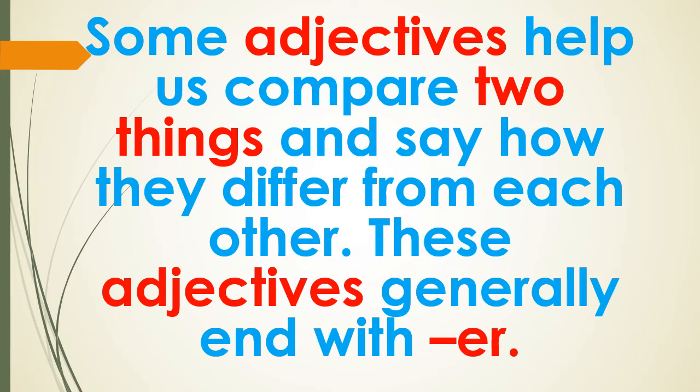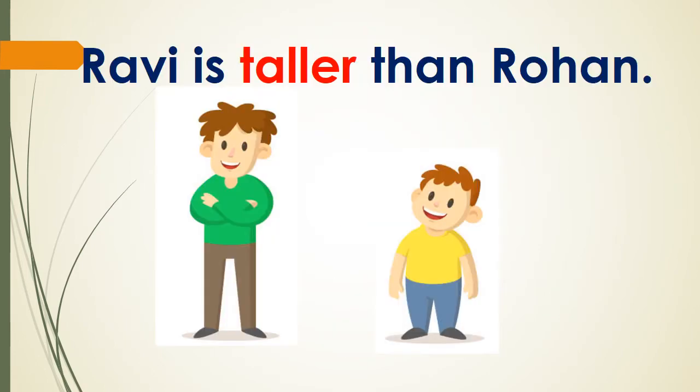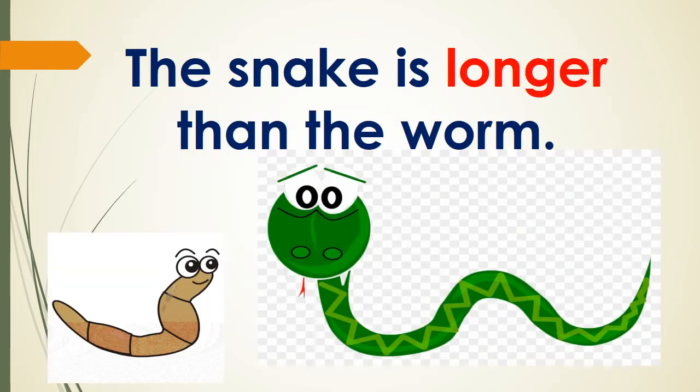Let us see those words again. Ravi is taller than Rohan. Now here, taller is an adjective which tells us that we are comparing two people, Ravi and Rohan. So we add er to the word tall to make it taller, right? The second example, the snake is longer than the worm.